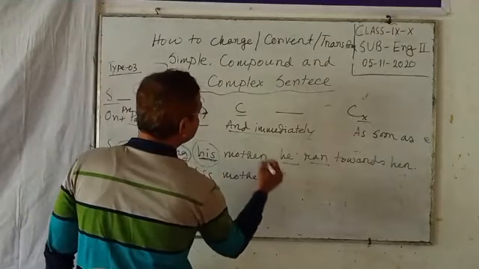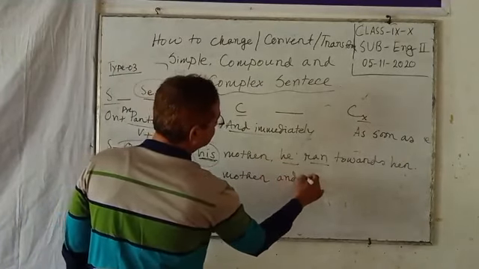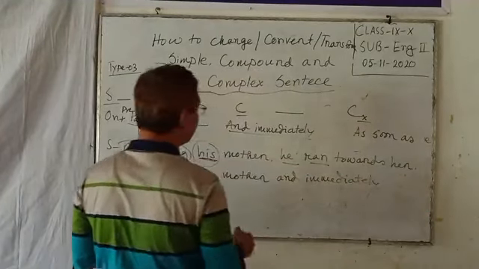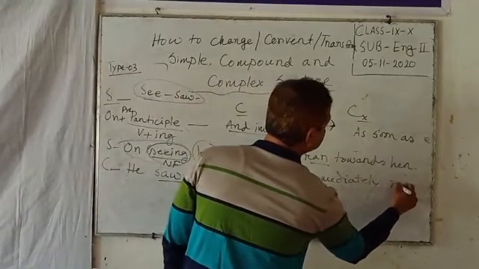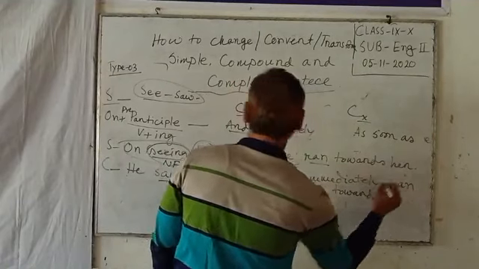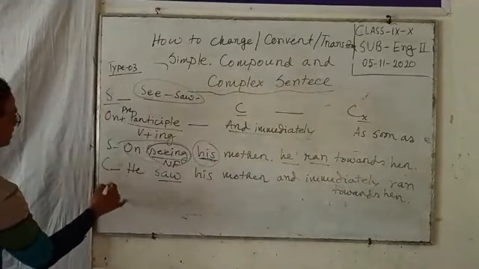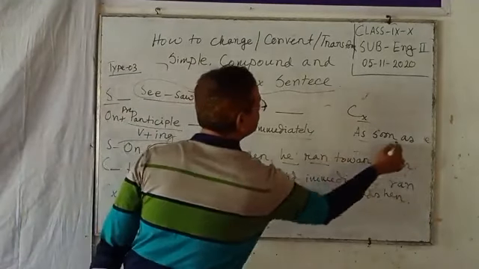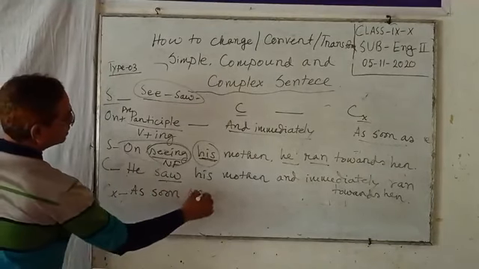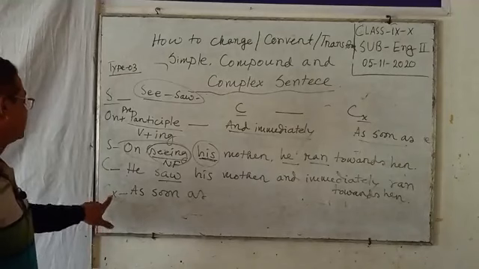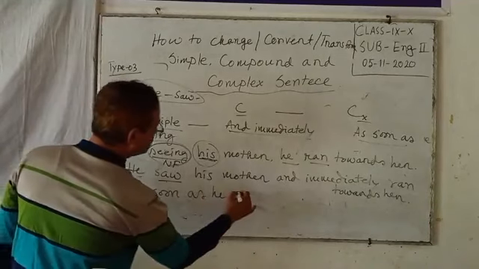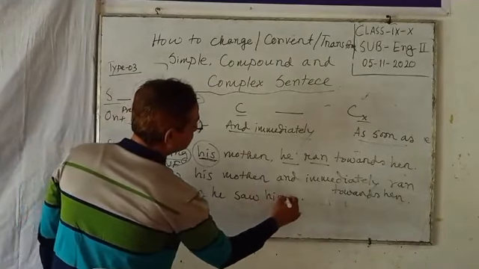Next, the coordinating conjunction and immediately. He saw his mother and immediately ran towards her. This is the compound sentence. And complex sentence, let's try it with as soon as. Next, we should use this subject-verb combination: as soon as he saw his mother.